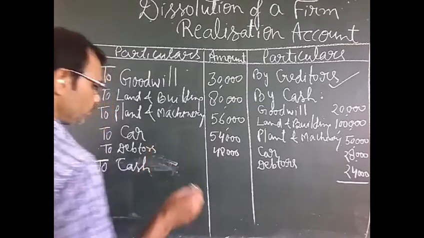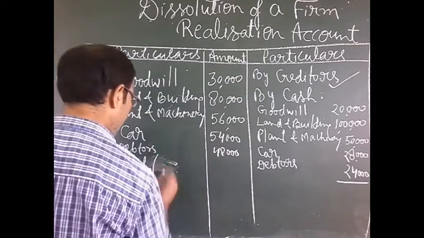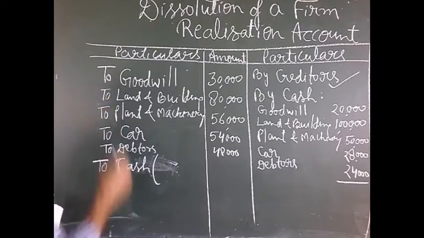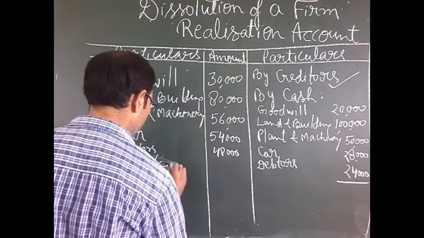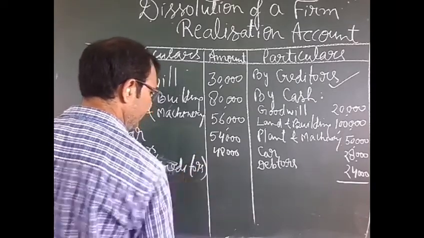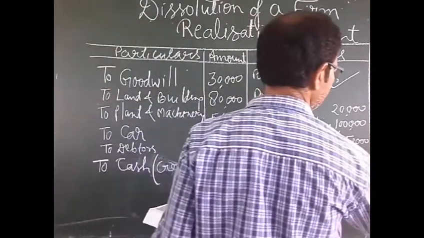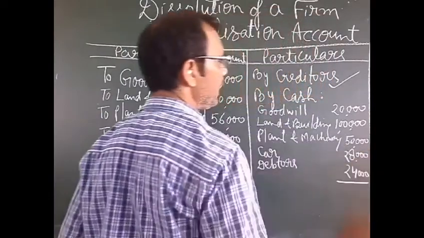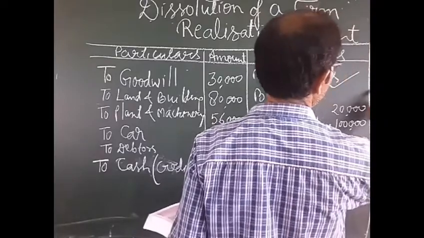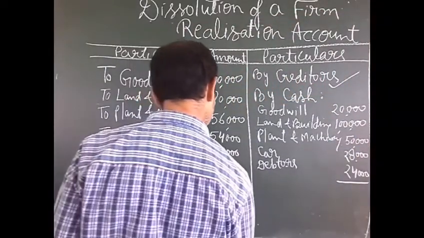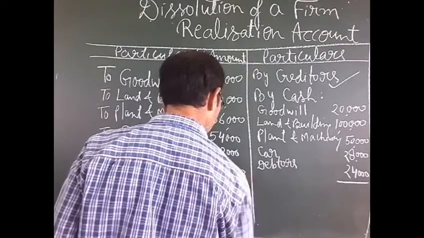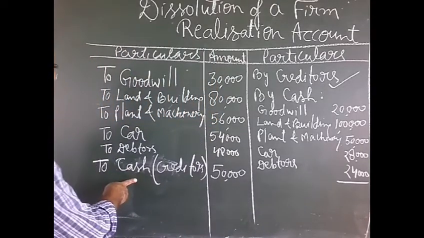There is only one item, so you can write it in brackets, otherwise you will make a list: creditors. We have the amount of 2,20,000 and we will have to pay only 50,000, so we write here 50,000 rupees of creditors we are paying.